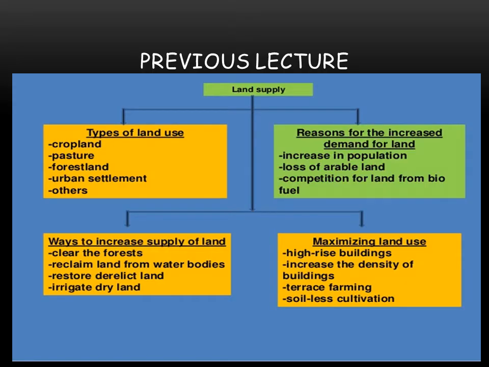We have already done this chapter and let me give you a glance here. In this chapter we talked about land supply, and I've told you that land is a scarce resource, as on the earth 70% is blue, that is oceans, and 30% is only land. That's why earth is known as the blue planet, just because of the plenty of water on it. The land is only 30%.